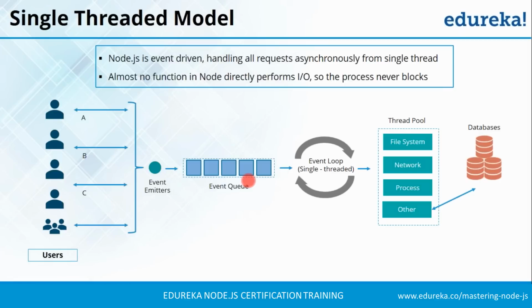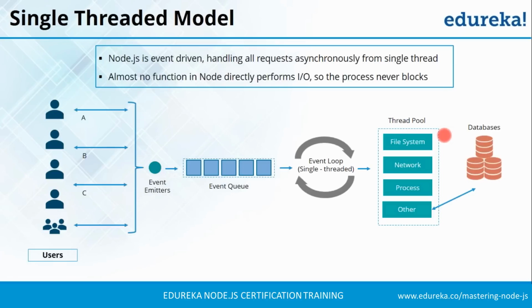In this mechanism, a single thread takes events from the event queue and allocates the event to a worker thread present inside the thread pool. The allocation is based on the operation performed by the event. It could be an IO operation, so it would be handled by an IO worker thread, it could be a network operation, or it could be a CPU intensive operation. So based on that, it will be handed to a thread. Then those worker threads will process those requests asynchronously. We will discuss this asynchronous part in a while, guys.